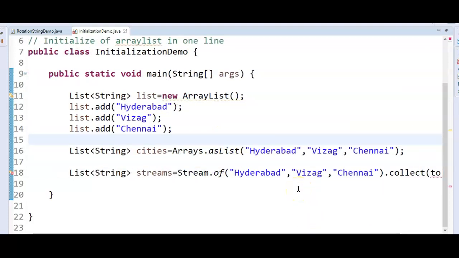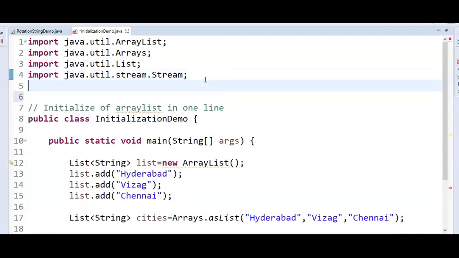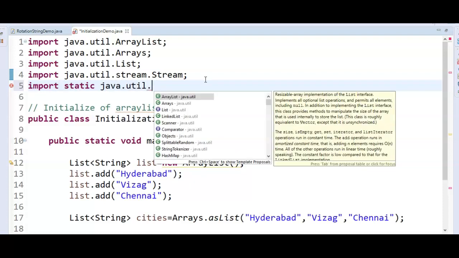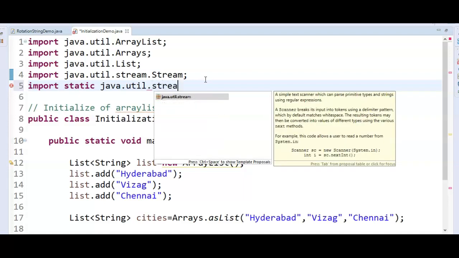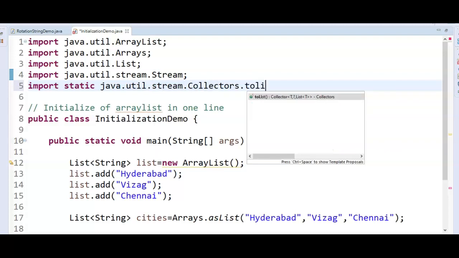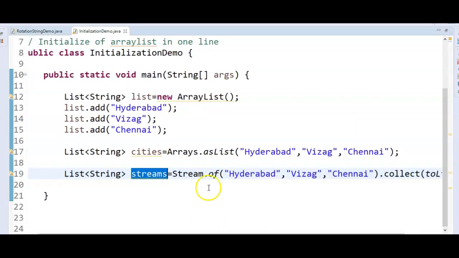Here we need to import this toList method. So where do we have this toList method? Import static java.util.stream.Collectors.toList. So this is how we create a stream, and we create as well as initialize the list.